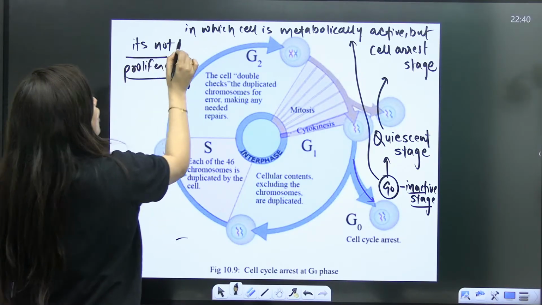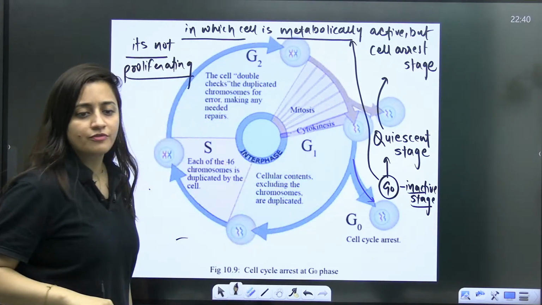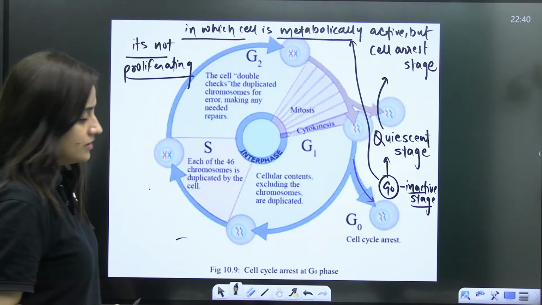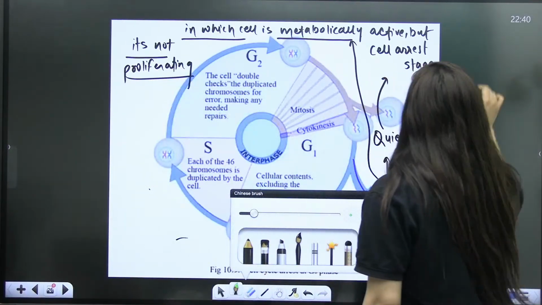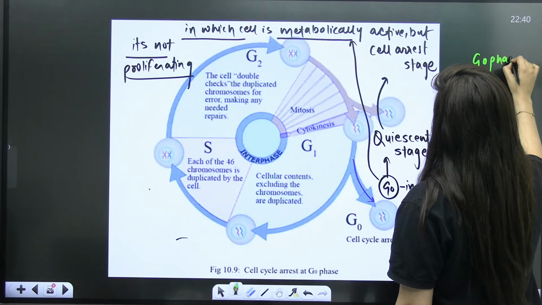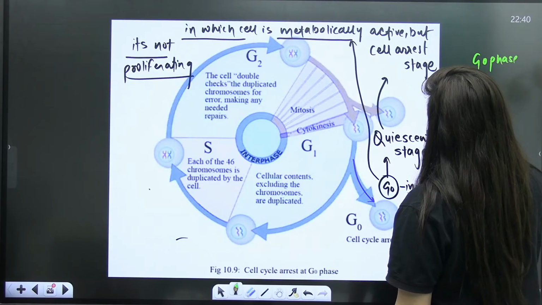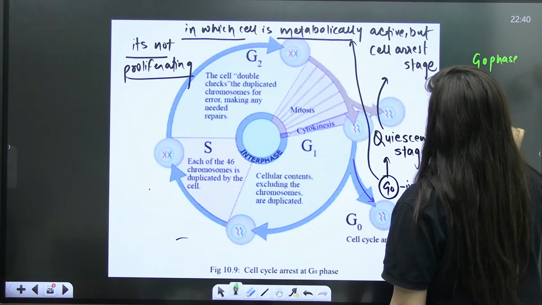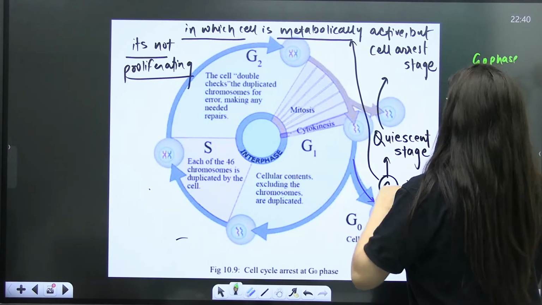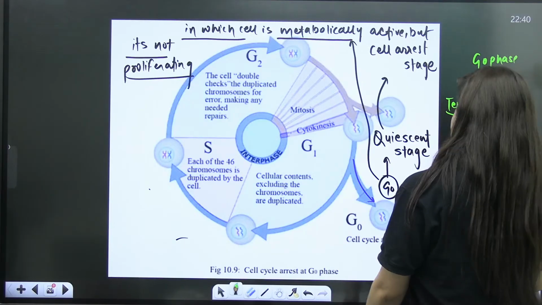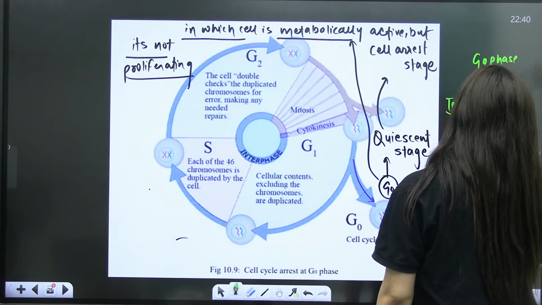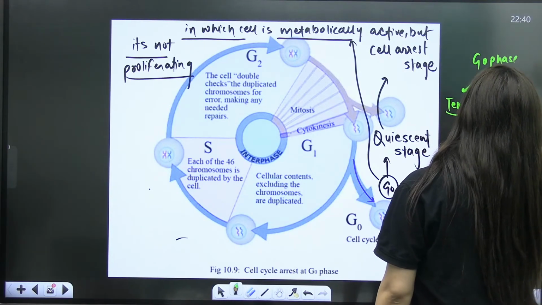That's what we have to keep in our mind. This G0 phase can be temporary, like when for some time the cell is not dividing, so the cell will enter this phase. Then it can be permanent as well.